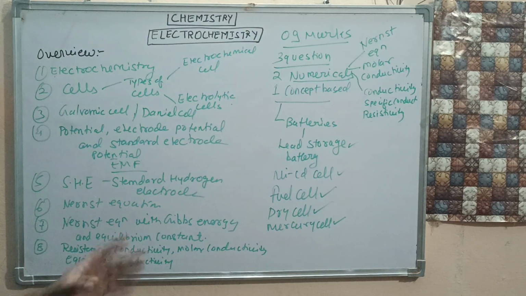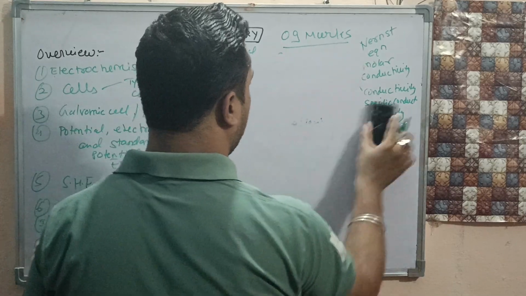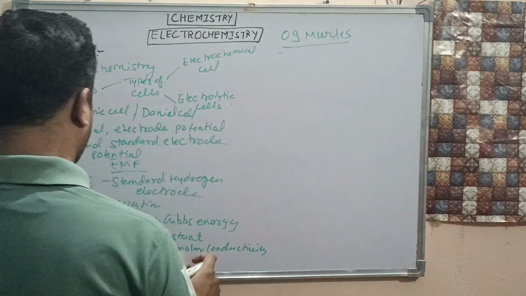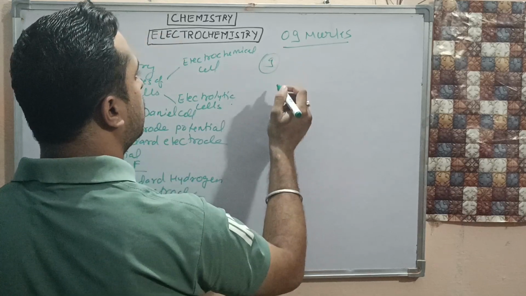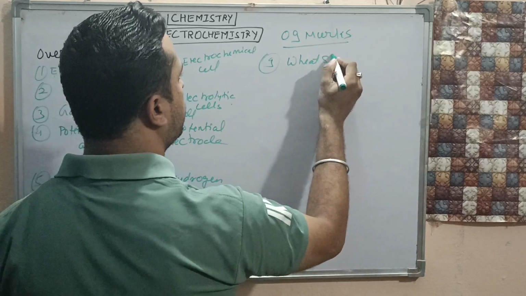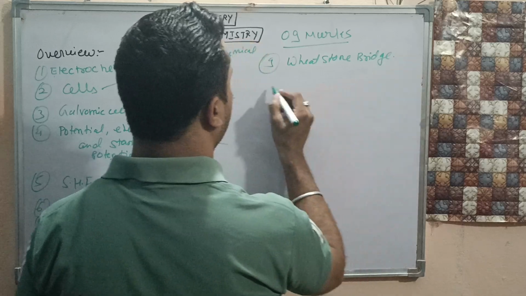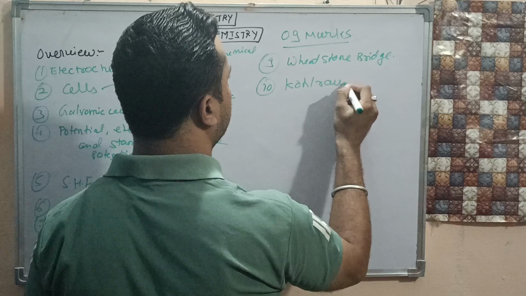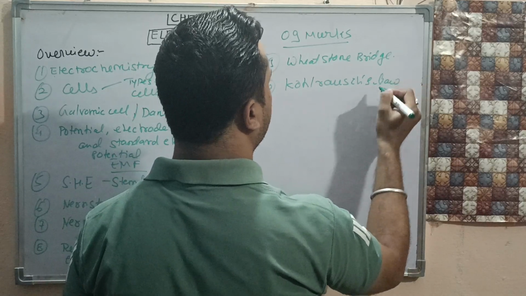In this we will also study the Wheatstone bridge, which is there in the chapter, in a little bit of a glance. Then Kohlrausch's law.